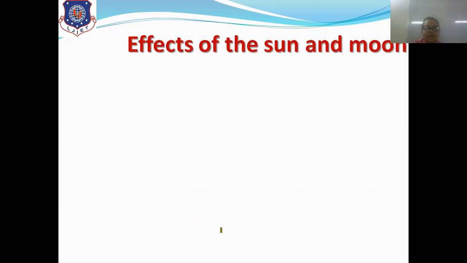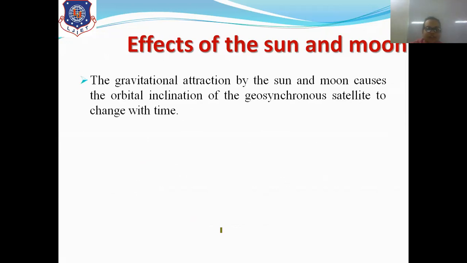Now, what are the effects of the sun and moon? The gravitational attraction by the sun and the moon causes the orbital inclination of the geosynchronous satellite to change with time, right? As we have discussed in orbital perturbations, beyond the gravitational force of Earth, there is another gravitational force of the sun and moon, which will be seen on geosynchronous, or you can say geostationary, satellites rather than LEO satellites, right? So the effect will be more on geostationary satellites, and it will be negligible with LEO satellites, right?